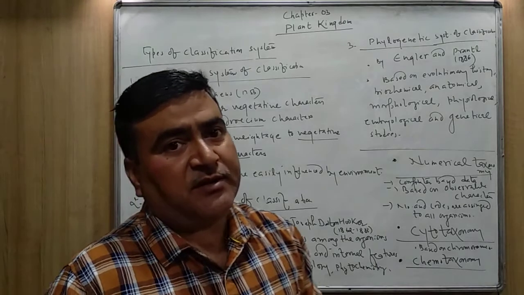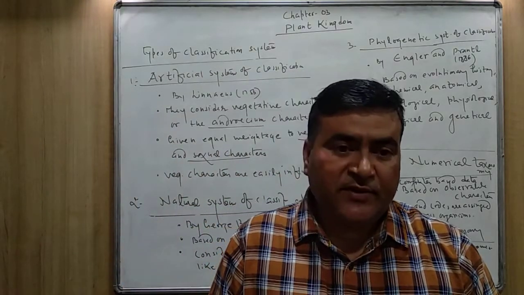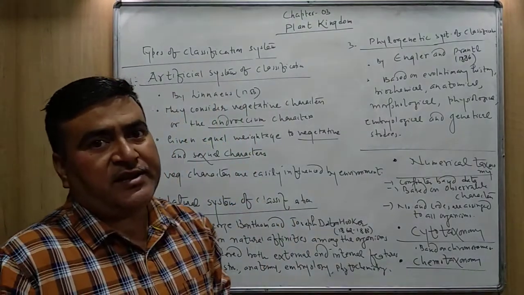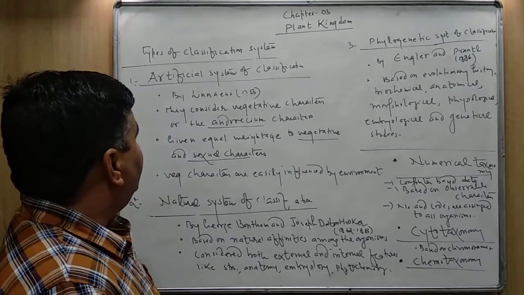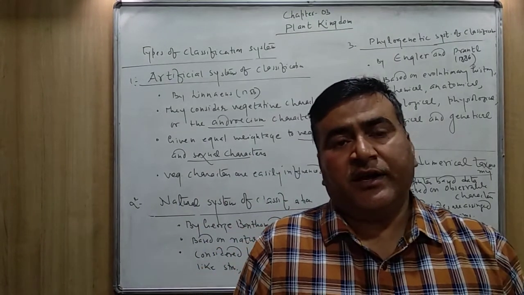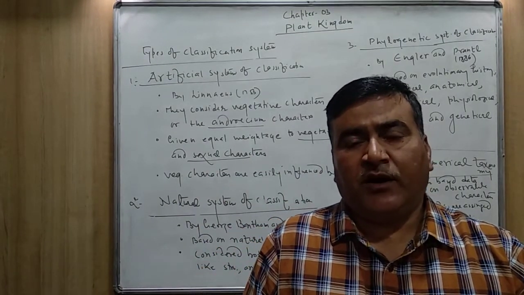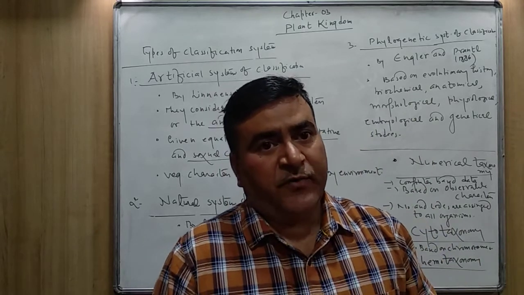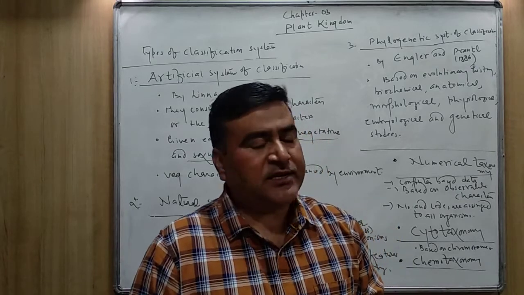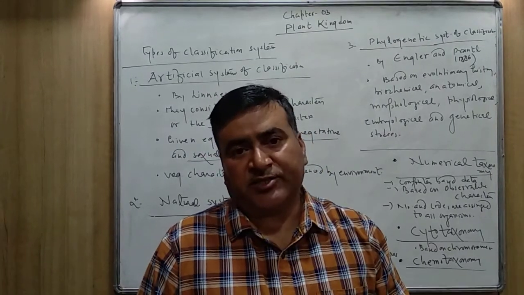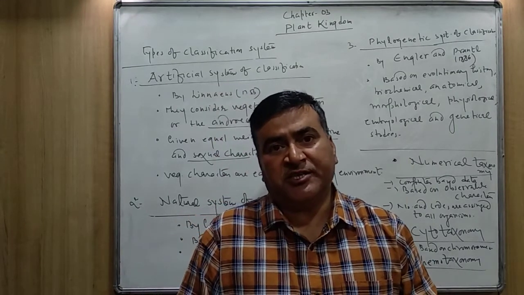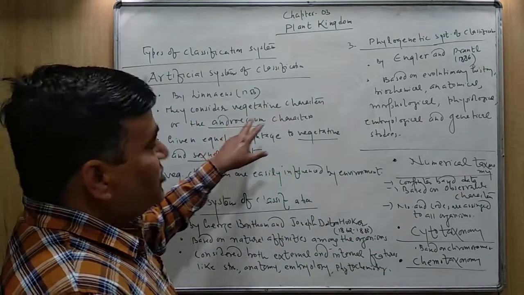The artificial system of classification was given by Carolus Linnaeus in 1753, and Carolus Linnaeus classified kingdom Plantae on the basis of vegetative characters, as well as he also considered some of the sexual characters, and those characters were based on the structure of androecium.